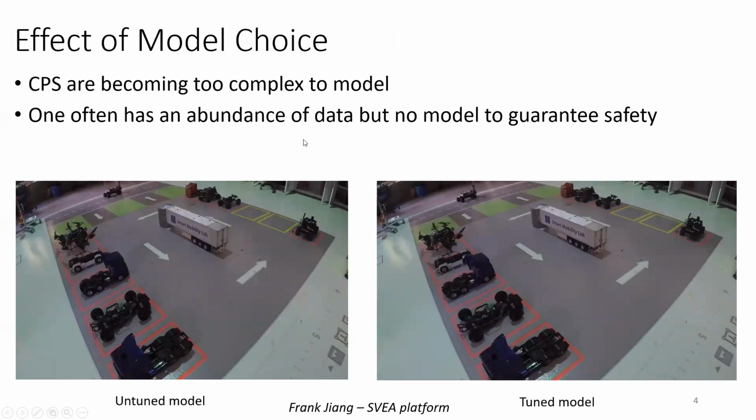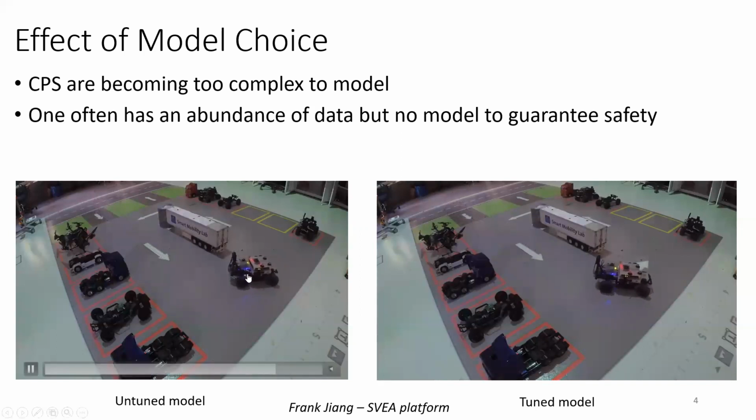Cyber-physical systems, however, are becoming too complex to model. One often has a lot of data but no model to guarantee safety. We have done experiments to show the danger of depending on a single model in cyber-physical systems. For example, we have this Siva car that aims to park autonomously in the yellow parking lot, and on the left-hand side we have an untuned model, and on the right-hand side we have a tuned model.